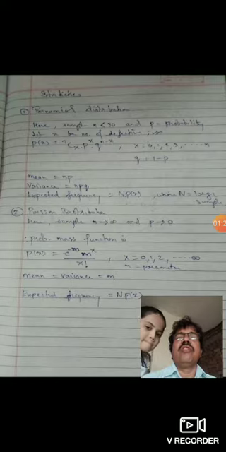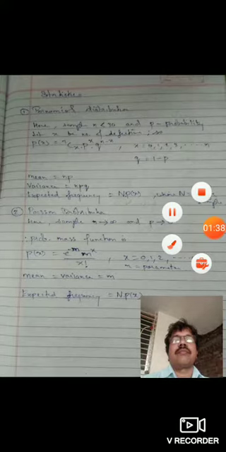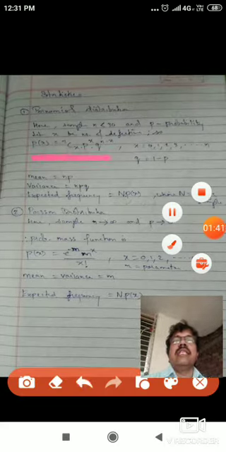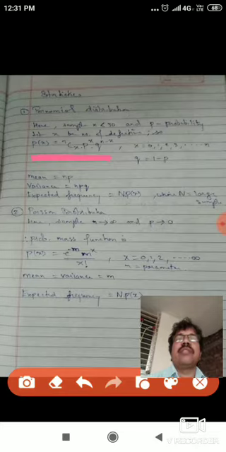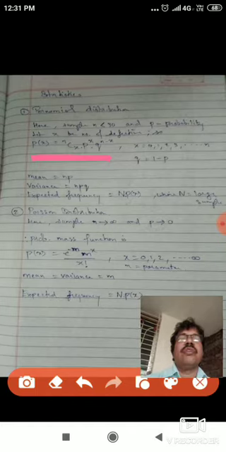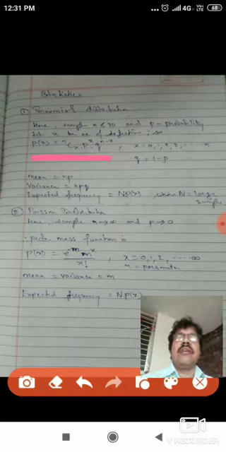Therefore the formula for this distribution is nCx p to the power x, q to the power n minus x, and here x is the number of defectives. Suppose in the sample there are defectives, then we can say x is the number of defectives. X starts from 0, 1, 2, 3 up to the number of samples. And here q is the complementary probability of p. So p and q are complements of each other.